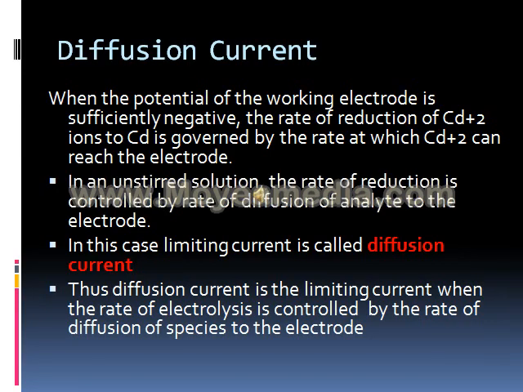See in the slide before, the diffusion current is mentioned. The diffusion current is, as you can see, when the potential of the working electrode is sufficiently negative, the rate of reduction of cadmium ions to cadmium is governed by the rate at which cadmium ions can reach the electrode. In this case, the limiting current is called diffusion current. So diffusion current is exactly a limiting current when the rate of electrolysis is controlled by the rate of diffusion of species to the electrode.